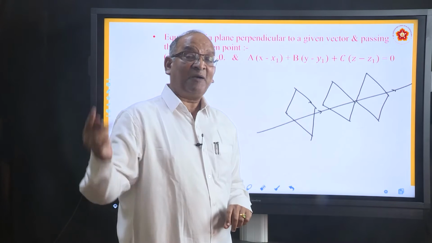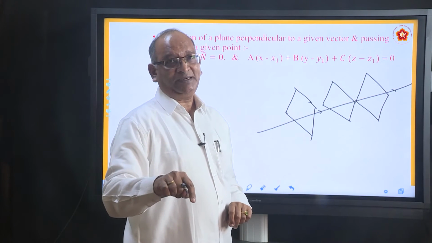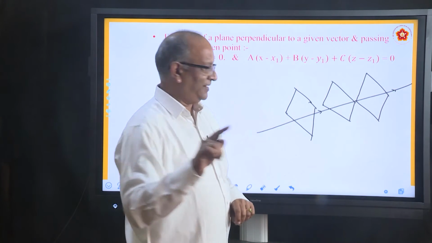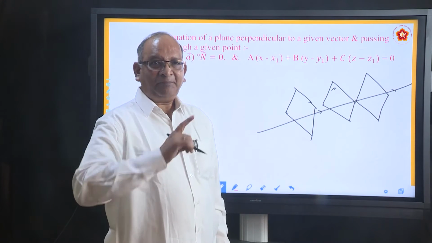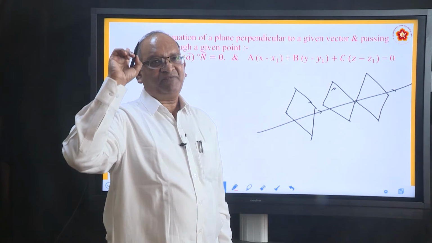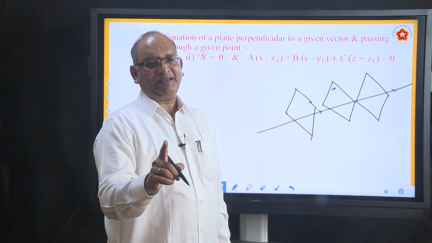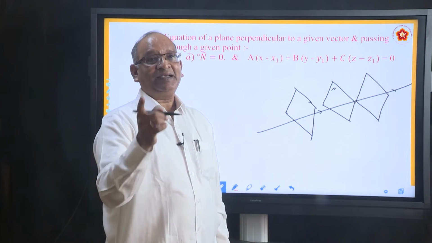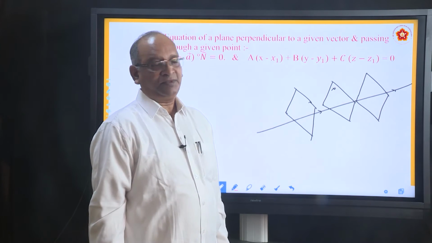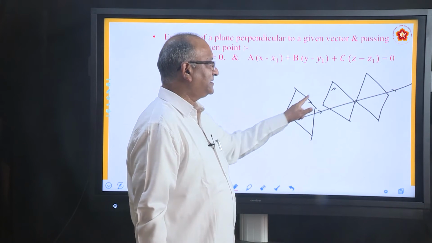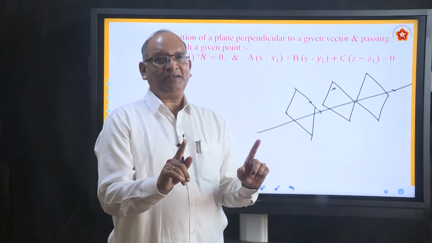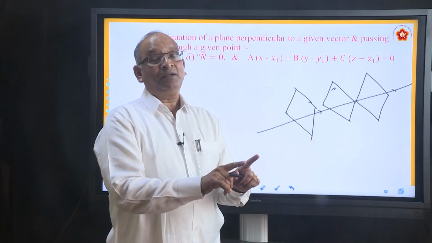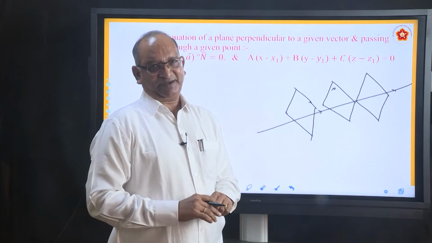But if we say it is passing through a particular point, there can be only one plane. Let us say the point is somewhere here. A vector can pass through any number of planes, but it can pass through only one plane if it contains a given point. That point can be on this, on this, on that, it can be anywhere. So there can be only one plane passing through a point and perpendicular to a given vector.